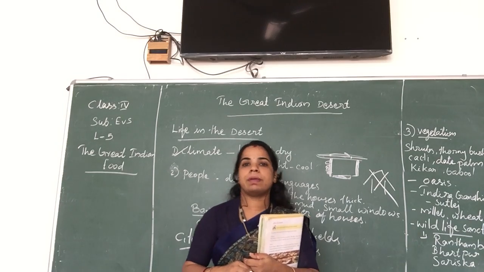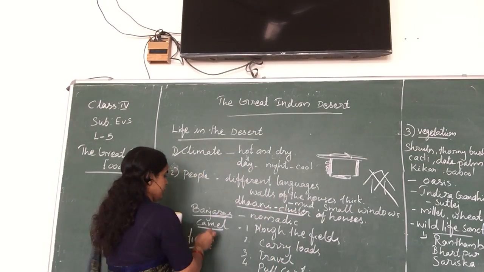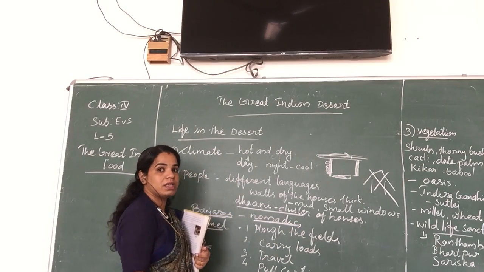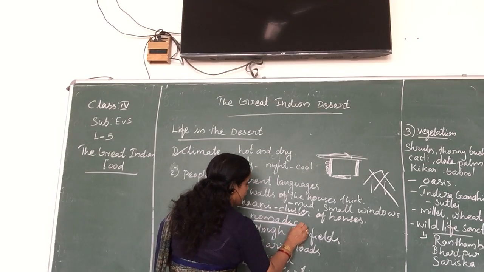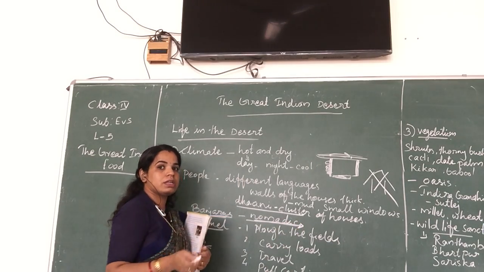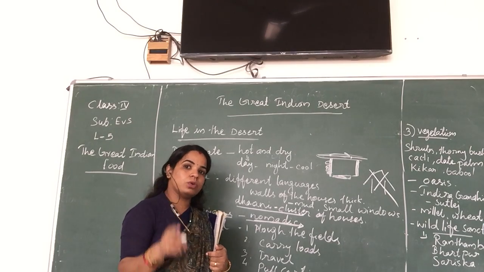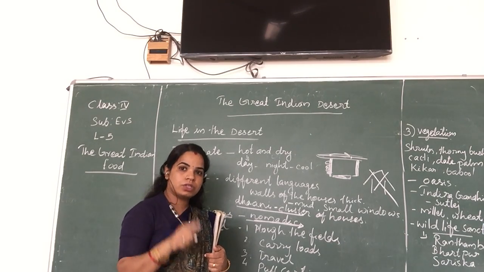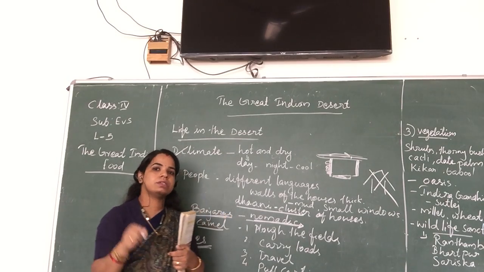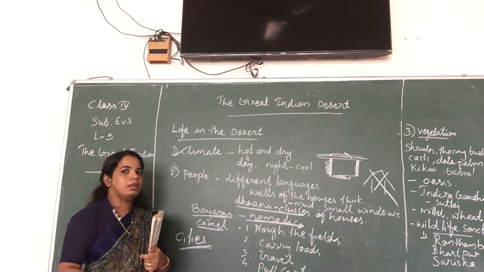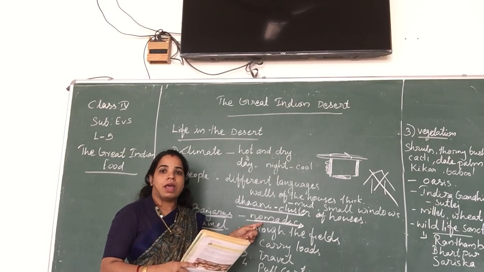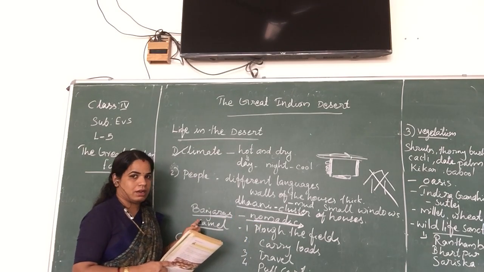Such people are known as Banjaras. They are also known as nomadic people. What is it? Nomadic people. These people are not ready to settle down in one place. The people who move from one place to another in search of a job or position, or in search of food, are known as nomadic people. They are also known as the Banjaras.